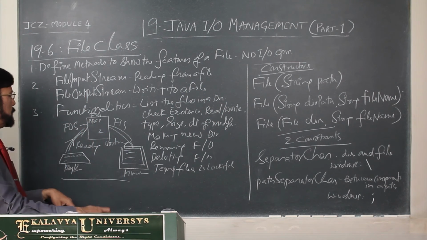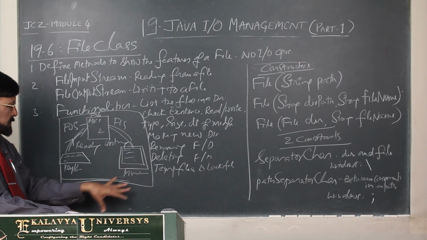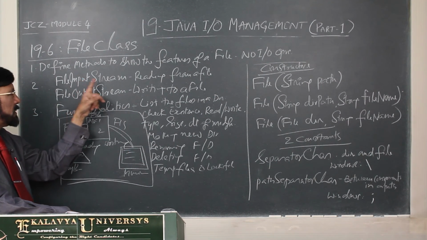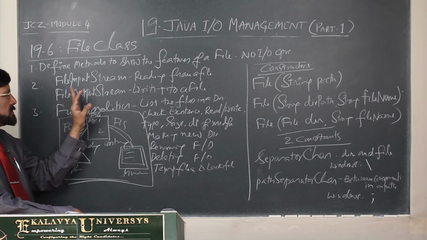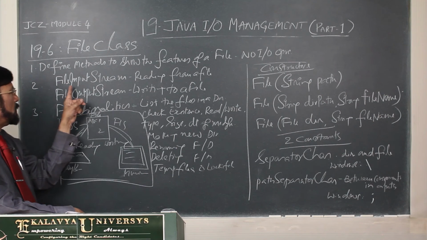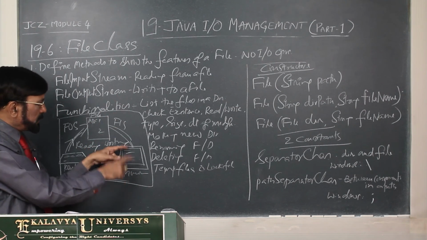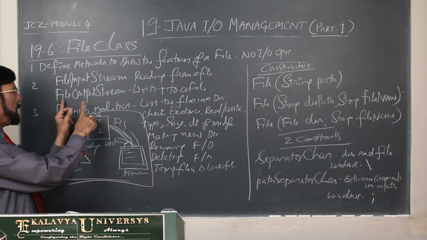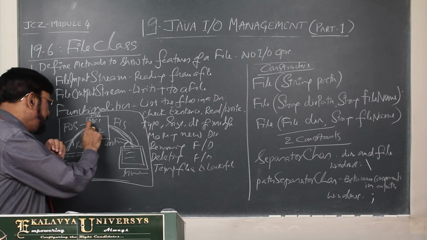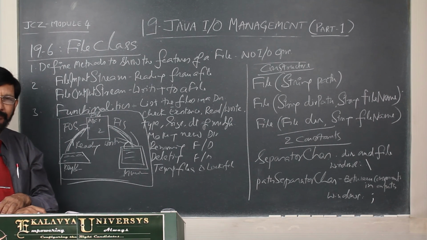Like that, if you know this analogy, then you will be convinced with these names. Otherwise, it is always a confusion to you. So, FileInputStream means reading from the file, and FileOutputStream means writing onto the file. That you have to understand.